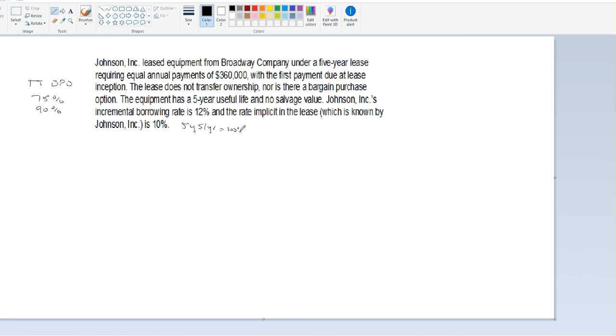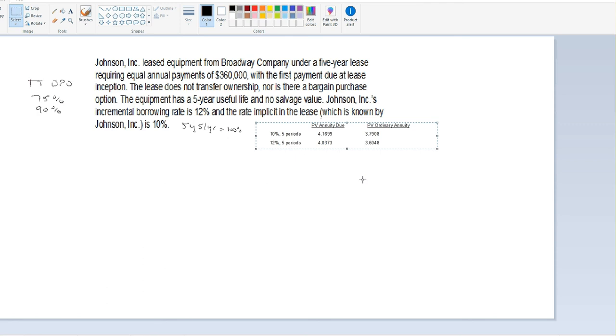The second question that comes into play is whether this is considered an annuity or an annuity due factor. Which table do we use? I'm going to put that here. This is our table, and we might have a choice: is this 12% or 10%? Is this an annuity due, or is this an ordinary annuity?